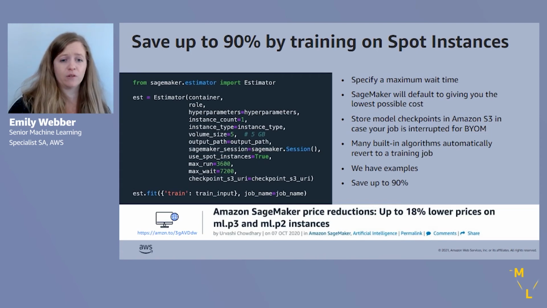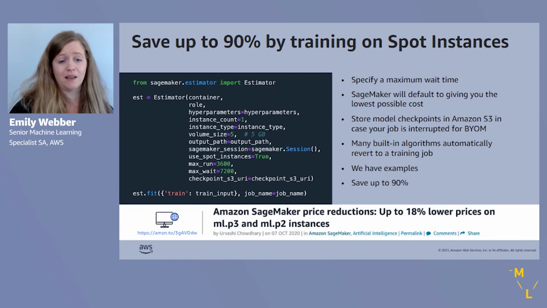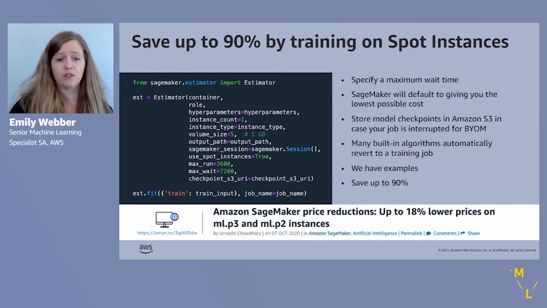So that's why when we're running this in SageMaker, first we're going to pass in a hyperparameter, right? We'll pass in that hyperparameter saying use Spot instances, set that guy to true. And then we're going to also specify what's called a max wait time. So your max wait time is just what it sounds like. It's the total amount of time in seconds that you are willing to wait for this job to execute. What I usually do is I take max runtime and I just multiply that by 3. Actually, in this case, that was not the case, but that's fine, right? You figure out what your own personal max wait time is.